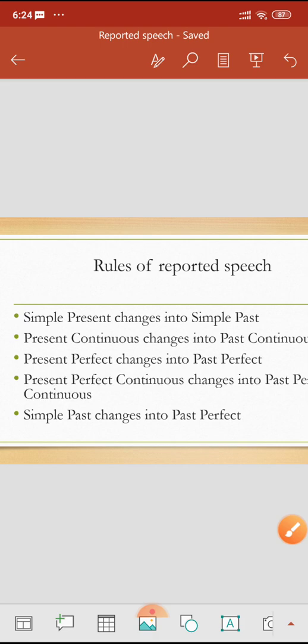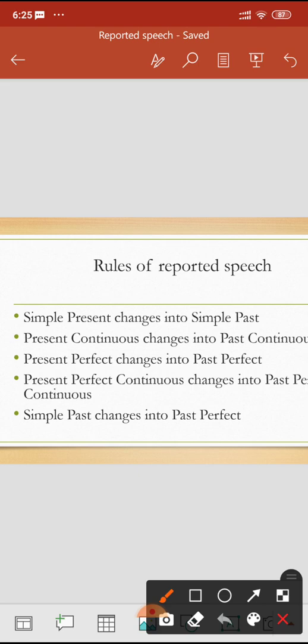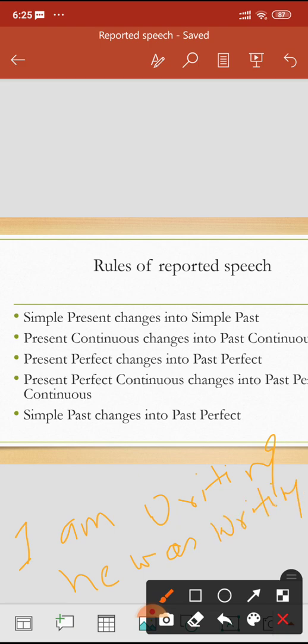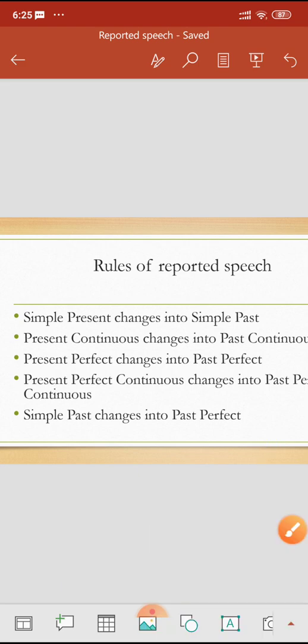In the same way, present continuous changes into past continuous. If I give you the example, he said, I am writing a letter. So he said that he was writing. Fine, so I am writing changes into he was writing.